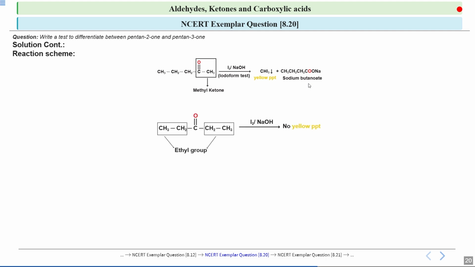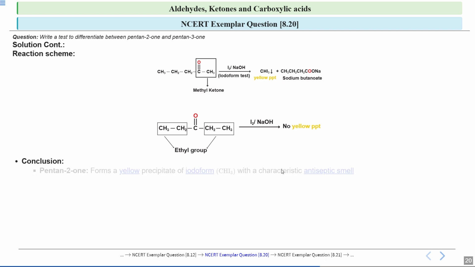And if you look at this one, in this compound there are two ethyl groups attached. This is pentan-3-one, and you can see there are two ethyl groups attached on both sides of this carbonyl group. So this will give a negative iodoform test. Why? Because here we don't have any methyl ketone. Both sides we have ethyl groups, so it will give a negative iodoform test.